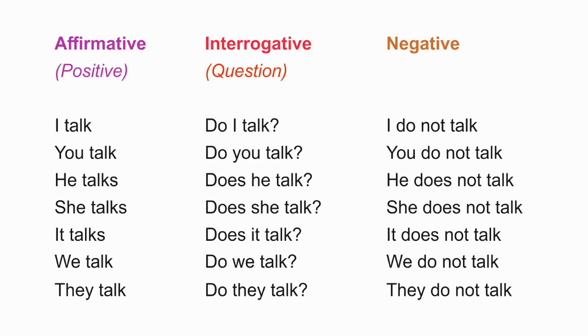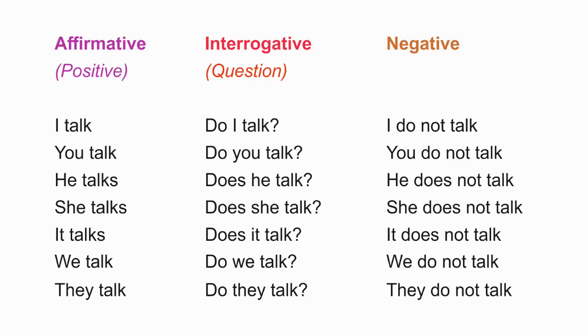Now let's take the verb to talk to frame simple present tense. I talk, you talk, he talks, she talks, it talks, we talk, they talk. And the same verb conjugated in interrogative form in simple present is: Do I talk? Do you talk? Does he talk? Does she talk? Does it talk? Do we talk? Do they talk?